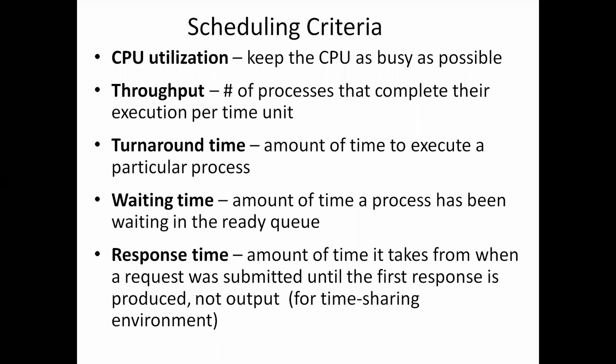For long processes this rate may be one process per hour. For short processes the throughput rate may be 10 processes per second. Throughput is the number of processes that complete their execution per time unit. Next one is turnaround time. Turnaround time is the amount of time to execute a particular process.